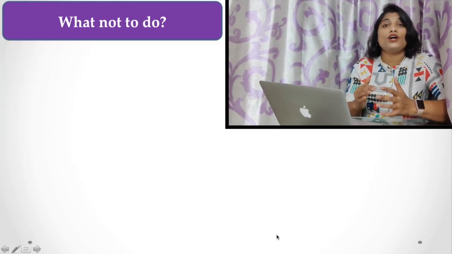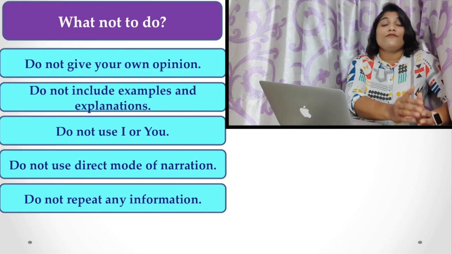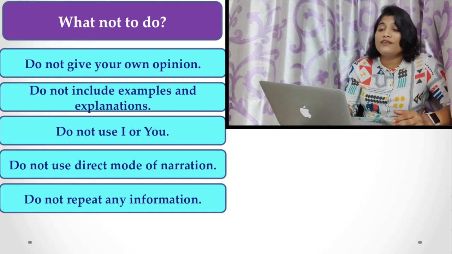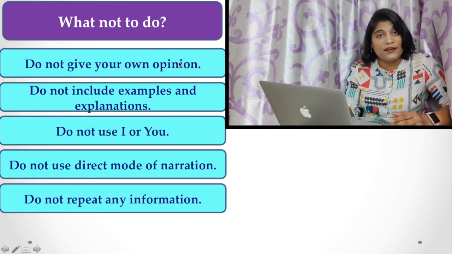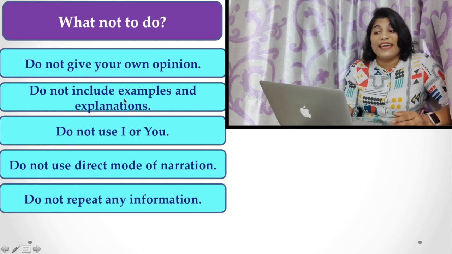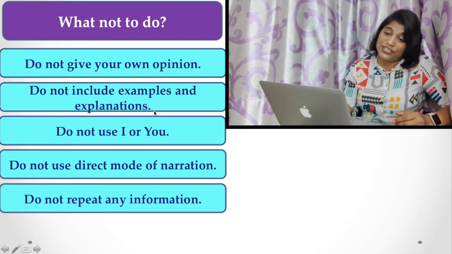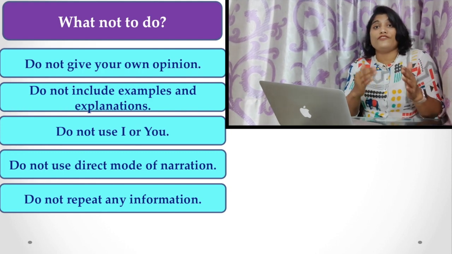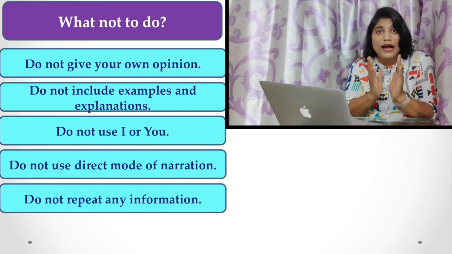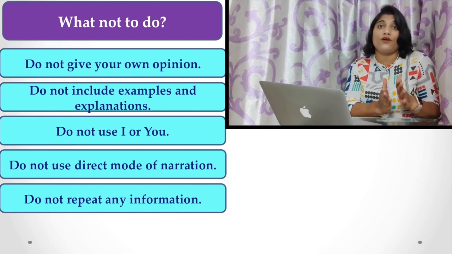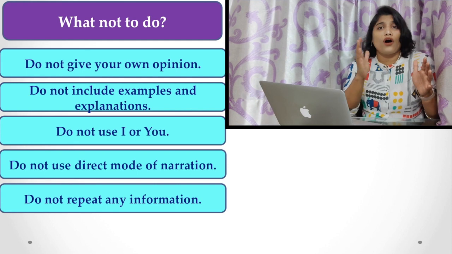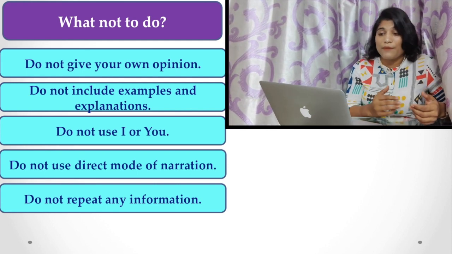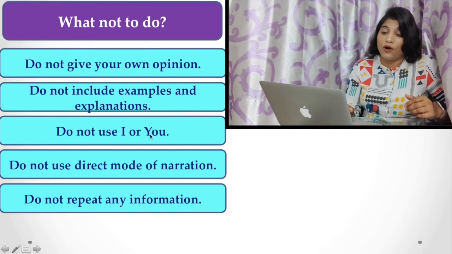Now, what not to do while you write your summary? First of all, do not give your own opinion. Do not include examples or explanations. There are lots of examples and explanations in support of the main point, so your first task is to eliminate, reject, or highlight all those unnecessary things while writing your summary. Do not use I or you.